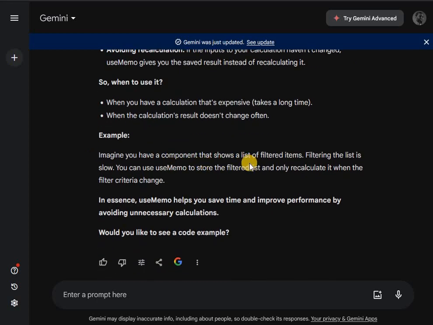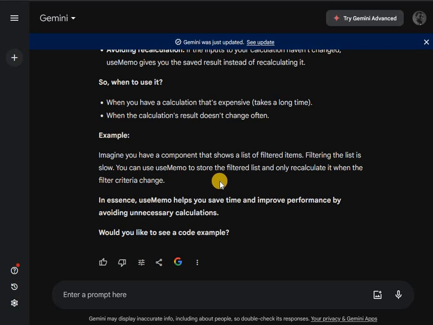So here's the example. Imagine you have a component that shows a list of filtered items. Filtering the list is slow. You can use memo to store the filtered list and only recalculate it when the filter criteria change. If we did not use memo here, let's imagine it this way: the filtered items has a parent component, and if something changes in that parent component, the whole component and its children would re-render.